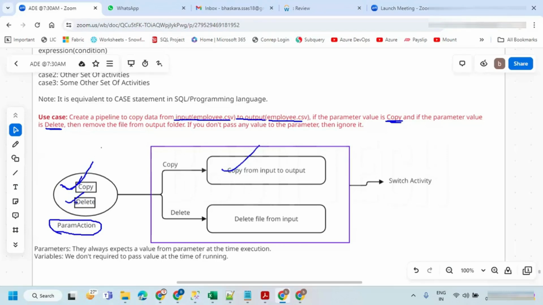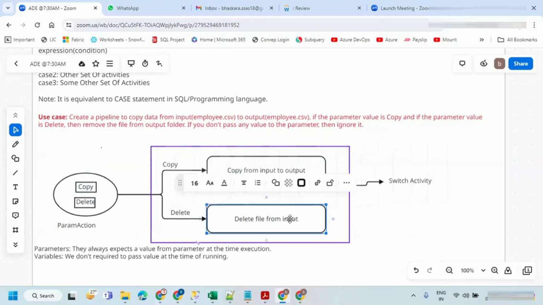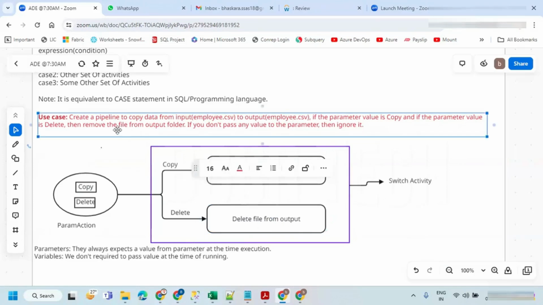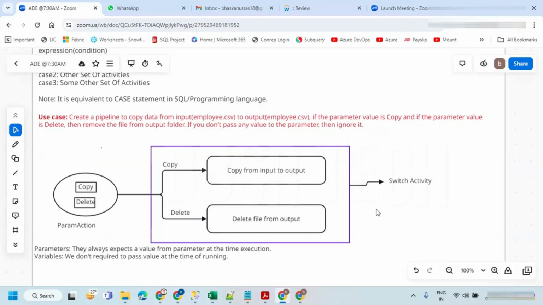If the parameter value is delete, then delete a file from the output, not from the input. I have given here from the output folder.